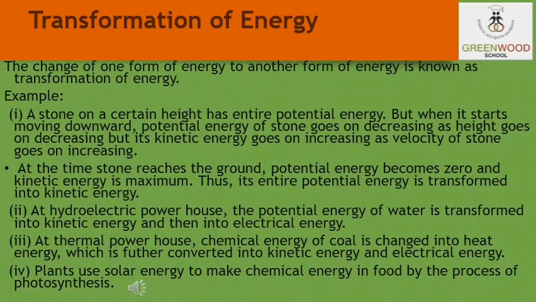At the time the stone reaches the ground, the potential energy becomes zero and the kinetic energy is maximum. Thus, its entire potential energy is transformed into kinetic energy.